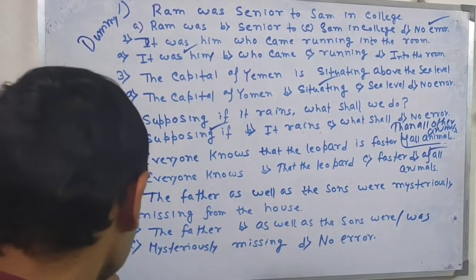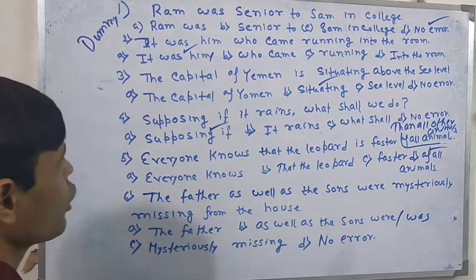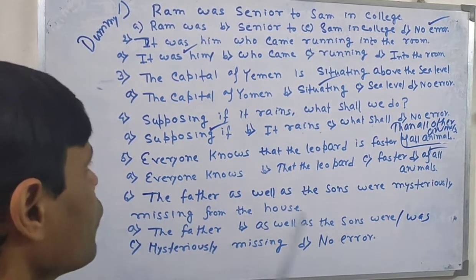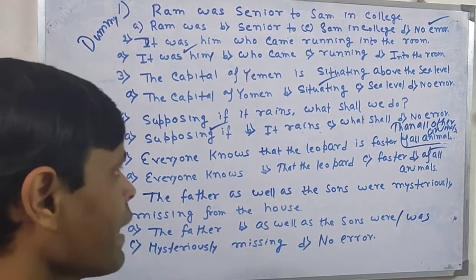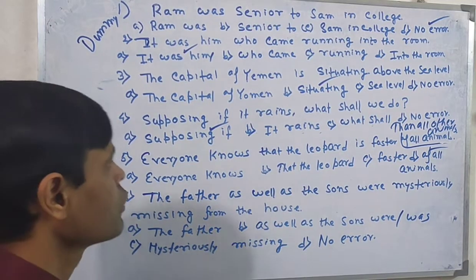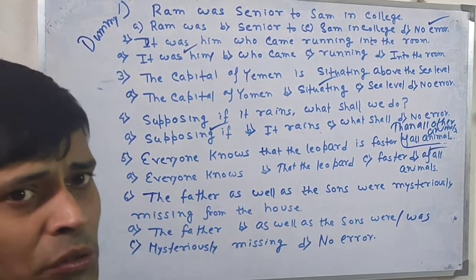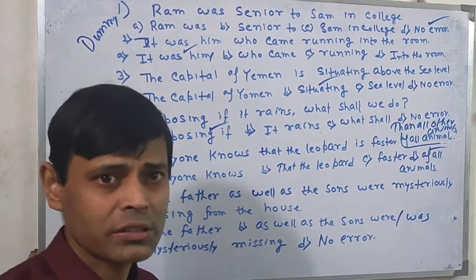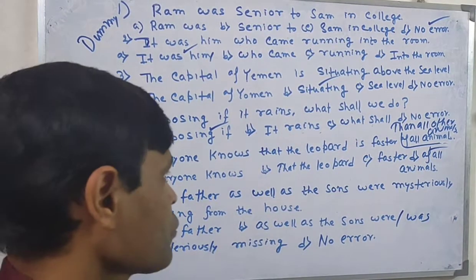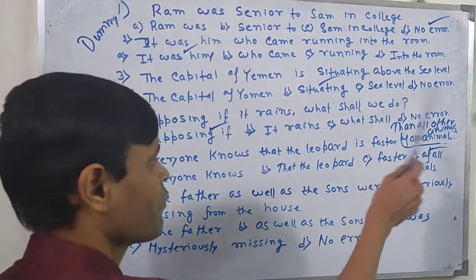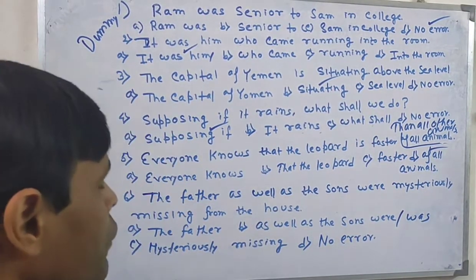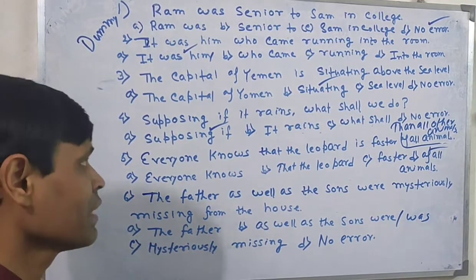Now I would like to again discuss something. The capital of women. Why the capital of women? Why is of used? Of is giving some kind of belonging sense. That means the capital belongs to women. So when we are going to use something like a belonging sense, we always use of. That's why of is there. So there is no mistake. "Above the sea level" is a different tricky question. Later I will discuss why we write above, not over, here.